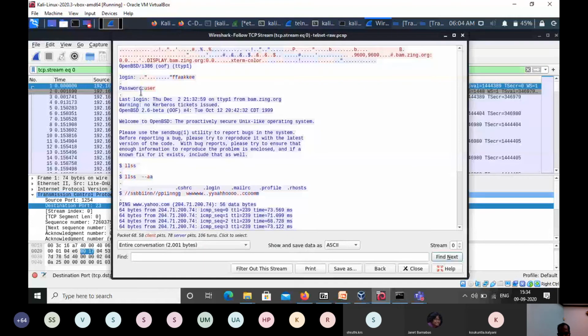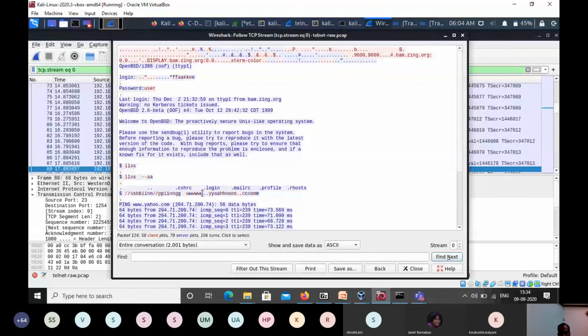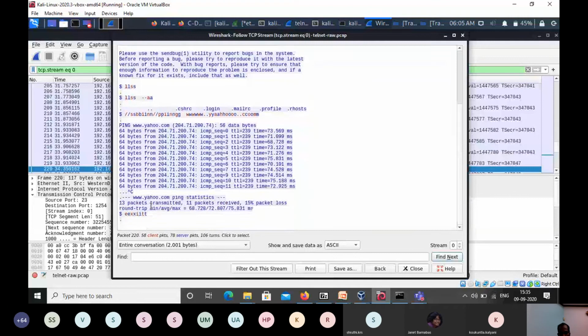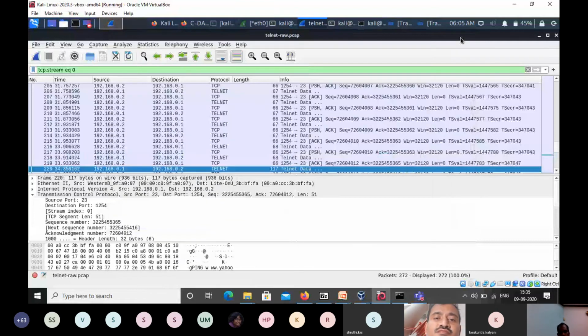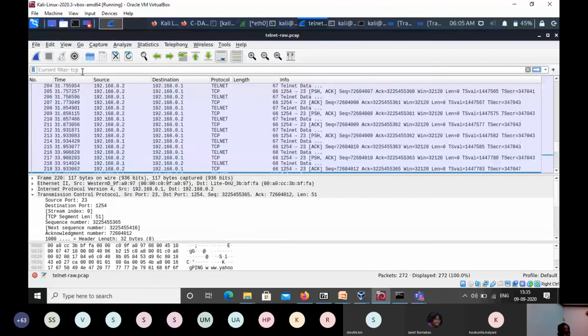So here you can see the username they typed, the password they typed, then they got the terminal. Once you connect using SSH and so on, you will get the terminal information, some basic information it will print. Then after that is pinging, and you got this information. So basically we'll be able to track all the communication between those two machines using telnet. This is not possible in the case of SSH, because the credentials will not be visible since it is encrypted. So this is one use case.